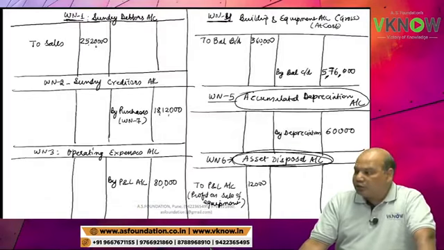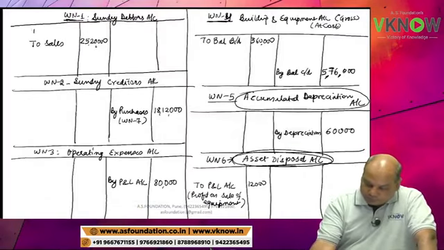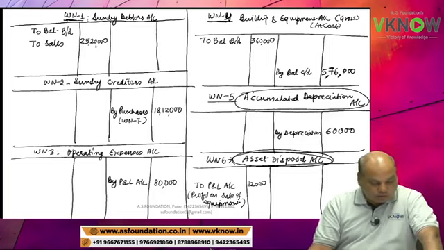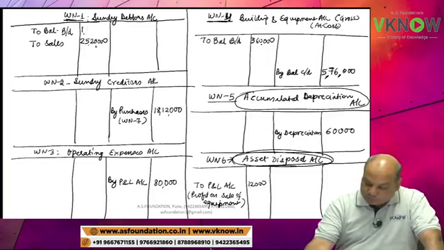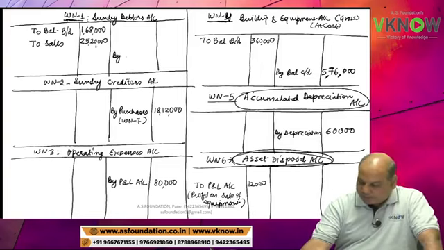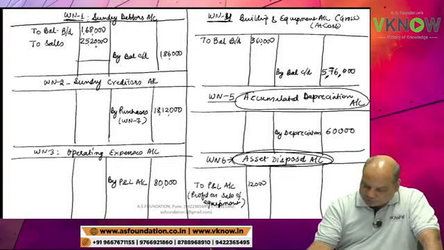For debtor, working note 1, to balance brought down 1,68,000. Credit side, last line, by balance carried down 1,86,000. Now there is something missing in this account.